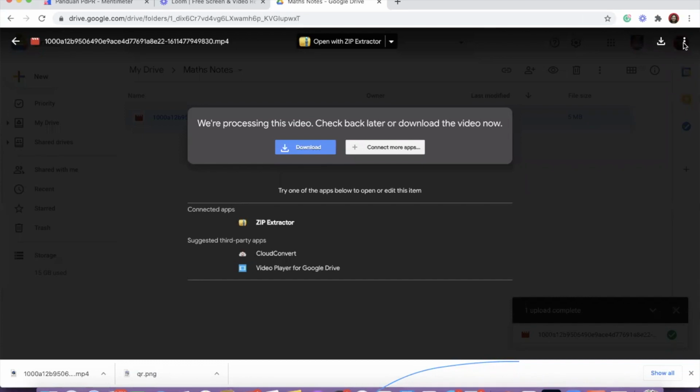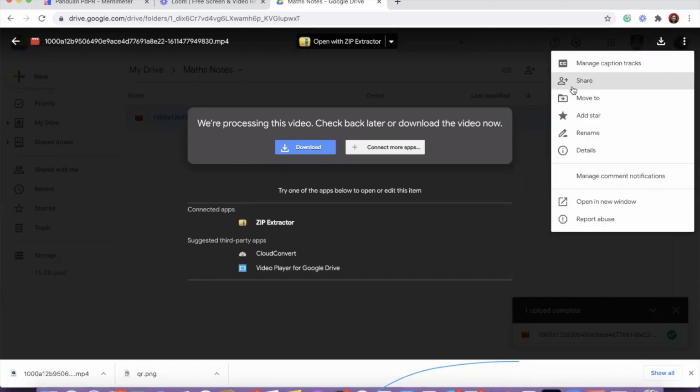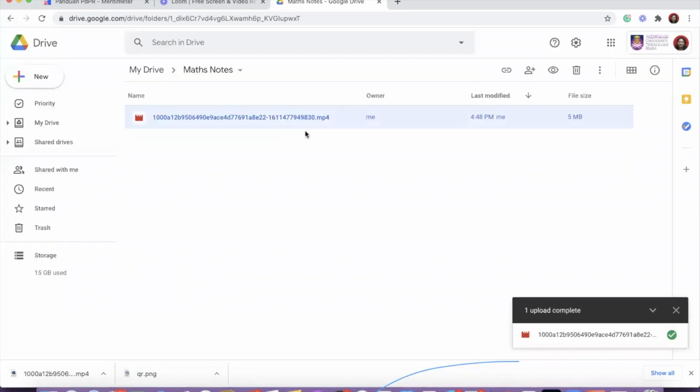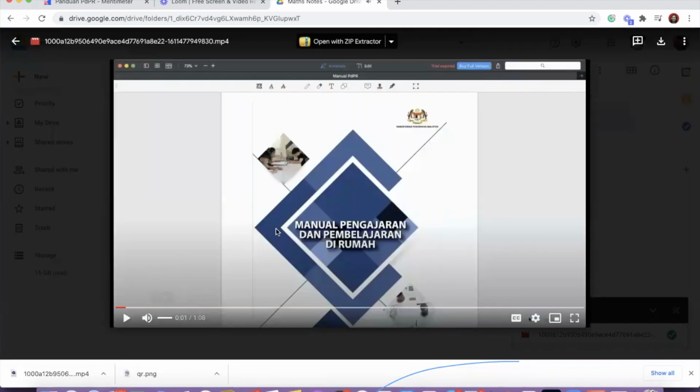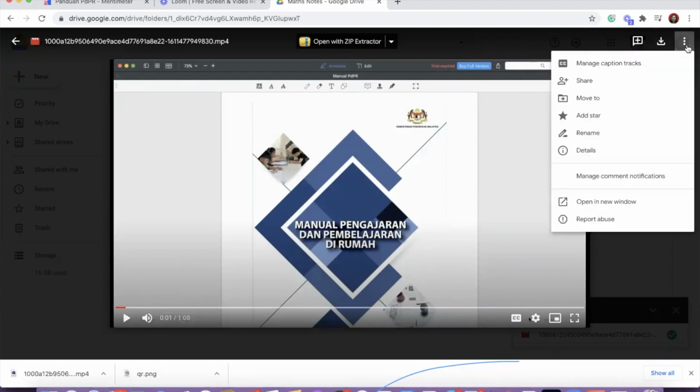So when I click, I can see an option to share. This is my video. It takes time when we upload, maybe 5 minutes or 10 minutes depending on the length of the video. When we open the video, we have to wait a moment. Once it appears like this, we press the three dots beside the video in the drive, then share.